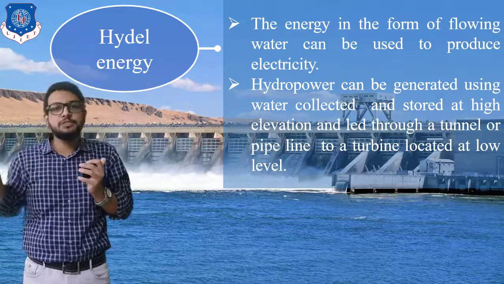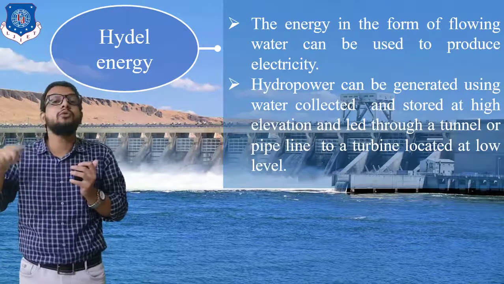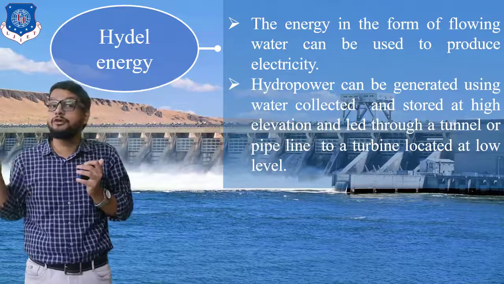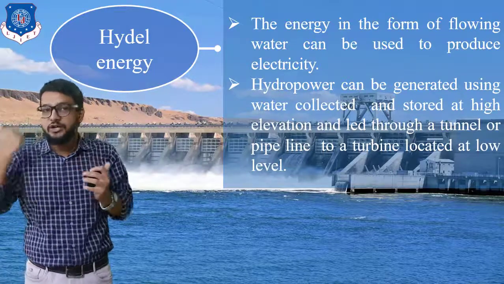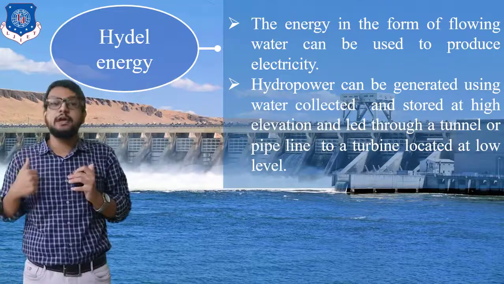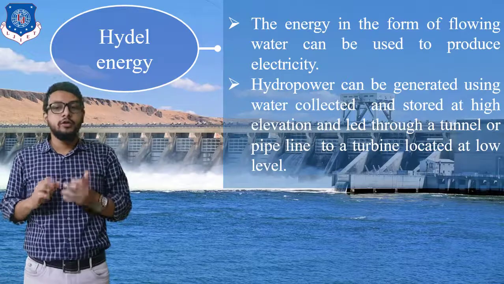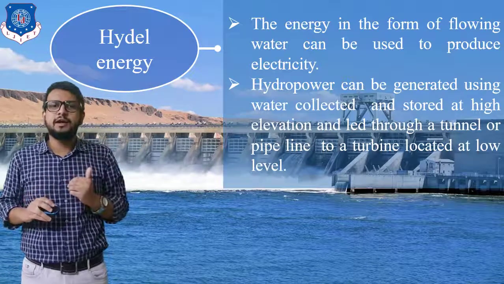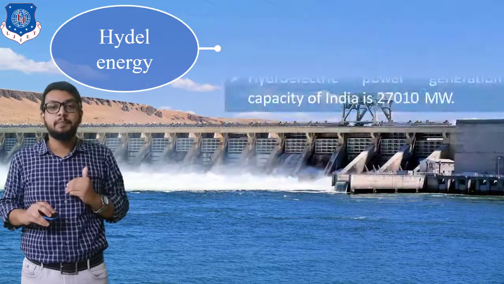Once a rotational motion is produced, the kinetic energy is converted into rotational motion by means of the turbine, which is called mechanical power. Once mechanical power is generated, we can supply it to an electric generator which produces electric current. In this way hydel energy is useful for generating electricity.